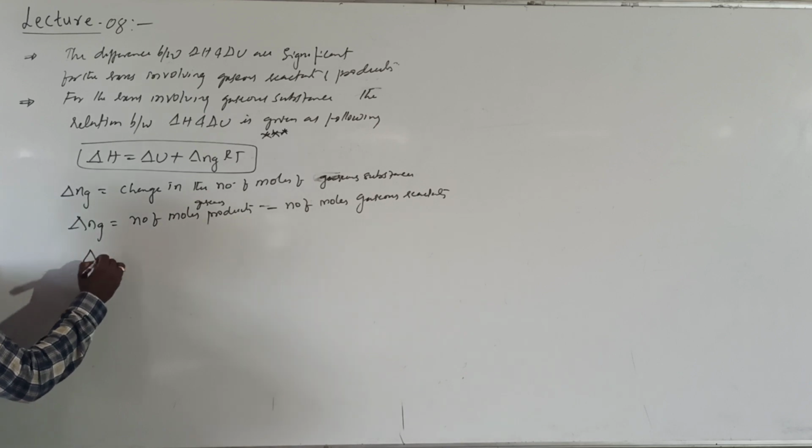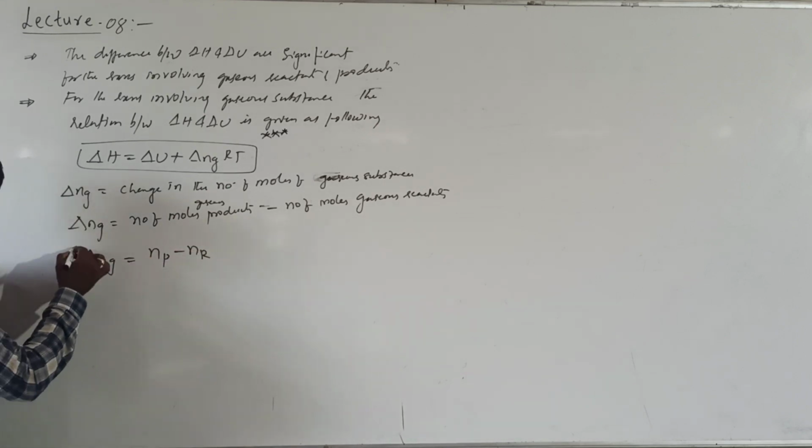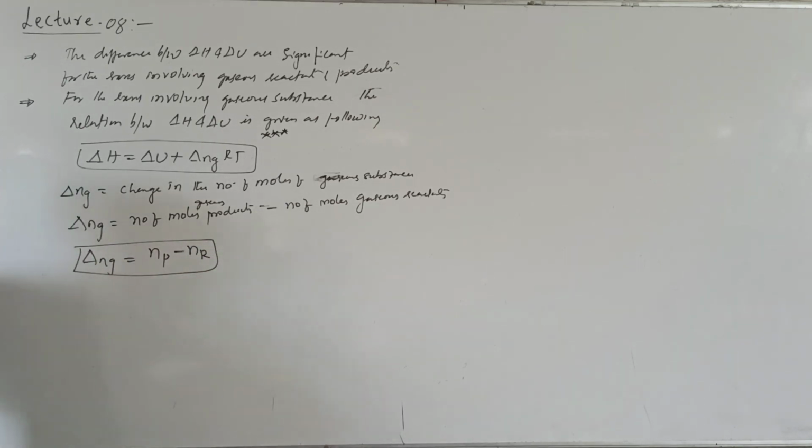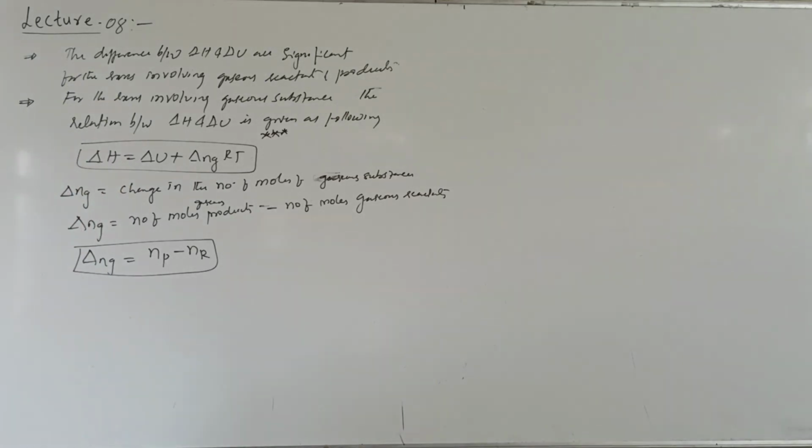The relation can be given as delta Ng equals Np minus Nr, where Np is the number of moles of gaseous products and Nr is the number of moles of gaseous reactants.